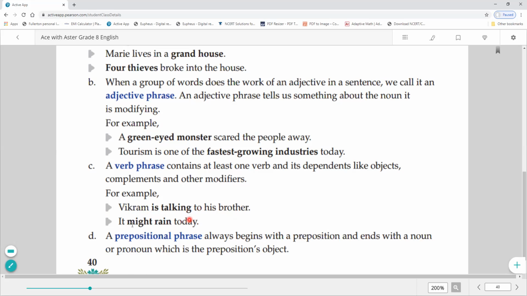Okay. Second is it might rain today. Might here is modal and rain is the verb. Okay. Today. Next is a prepositional phrase. Again, I think you are understanding here. We find here preposition. Okay, it always begins with the preposition and ends with a noun or pronoun. That means at the start we get a preposition and it ends with a noun or pronoun, which is the preposition's object. Okay, that means the object of the preposition will be a noun or pronoun.